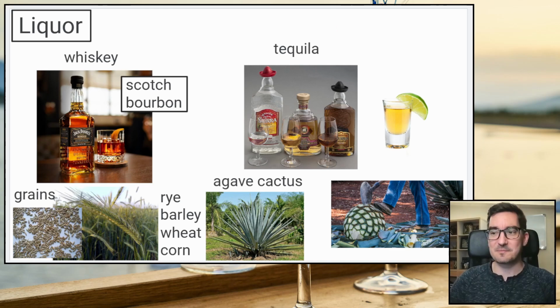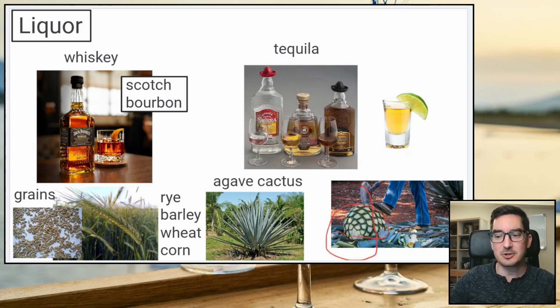Drink it slowly. Tequila is an interesting one because it's made from a cactus. Like a 仙人掌, a cactus. And the kind of cactus is called agave. So agave cactus. And it's this giant plant. Like you can't tell with this picture, but it's huge, maybe 2 meters tall. And then on the middle of it is this thing.